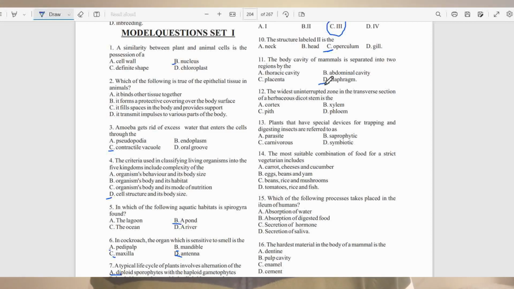Reason: the diaphragm separates the thoracic cavity from the abdominal cavity.